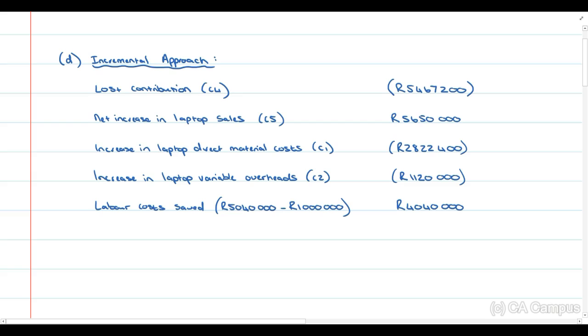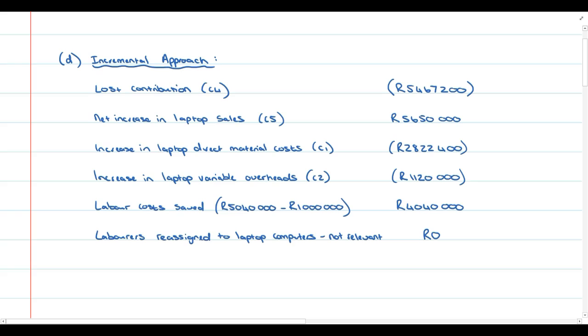All right, then the 1 million rand, we said that's not relevant because regardless of whether they continue producing desktop computers or not, they're still going to pay those laborers 1 million rand. So the laborers that will be reassigned to laptop computers is not relevant. So just include that at 0 rand.